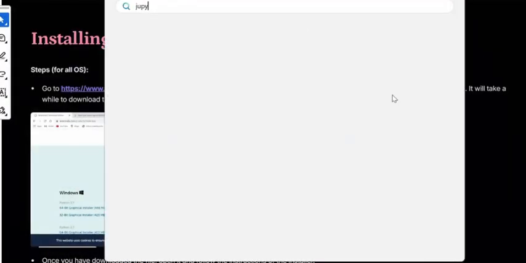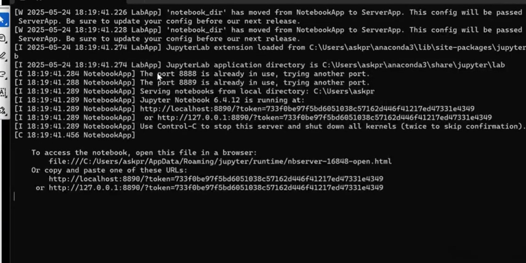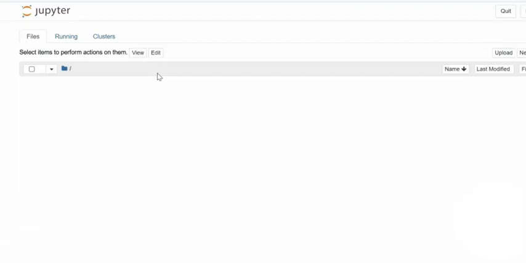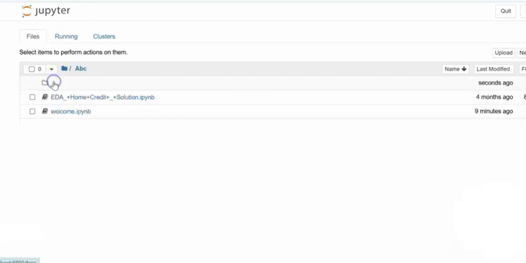So I'm going to start. I can say Jupyter, and as Jupyter opens, I will create the new file. But where will I create the new file? Remember the folder name called ABC. We have to learn how to organize the data in Python. Otherwise, I have seen many users creating all the files in the root directory. To avoid that, I will create it in a particular folder. So look at this, ABC. I will open it. Under that, I will create a new Python file. It will create a blank file.